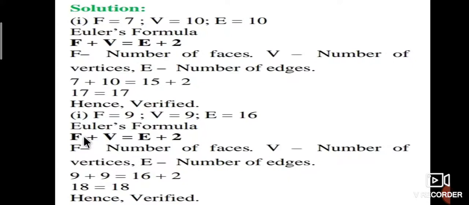Therefore, by using Euler's formula, faces plus vertices is equal to edges plus 2, where f is the number of faces, v is the number of vertices, and e is the number of edges. F is 9 plus v is 9 is equal to 16 plus 2. 18 is equal to 18, hence it is verified.